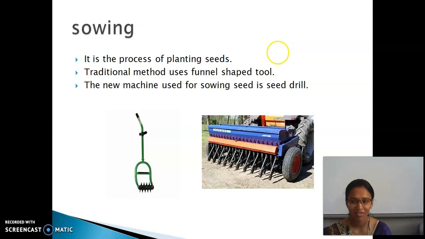Good. And then we have seen the methods like preparation of soil and then sowing. The remaining we will continue in the next class.